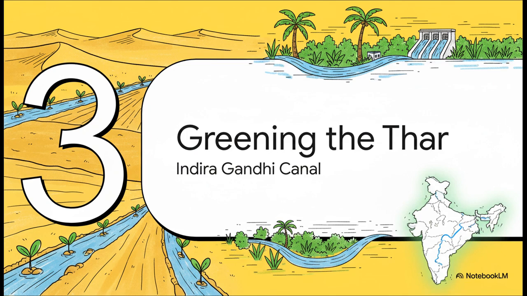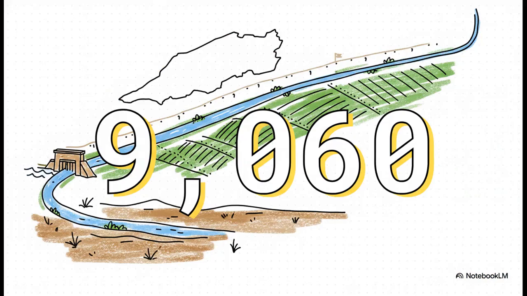Section 3. Greening the Thar Desert. To really grasp what these targeted plans look like on the ground, we have to see them in action. And this is one of the most ambitious human interventions in geography anywhere on the planet, the Indira Gandhi Canal Project. It is the perfect example of broad policy translating into a literal, earth-moving reality.